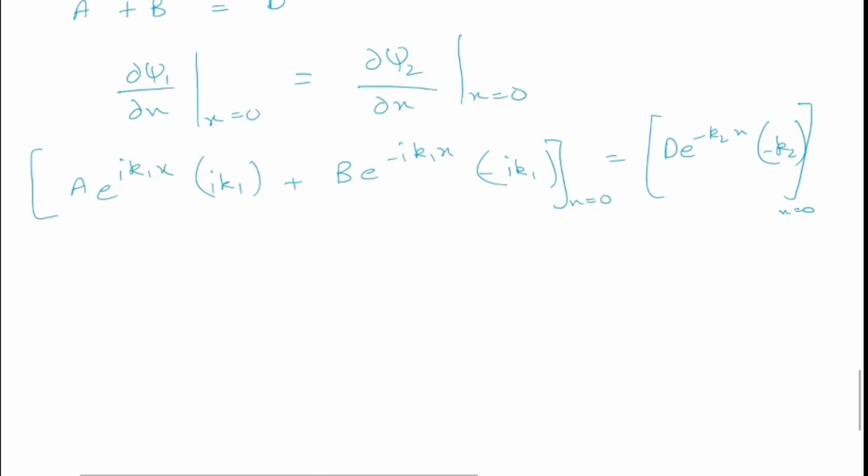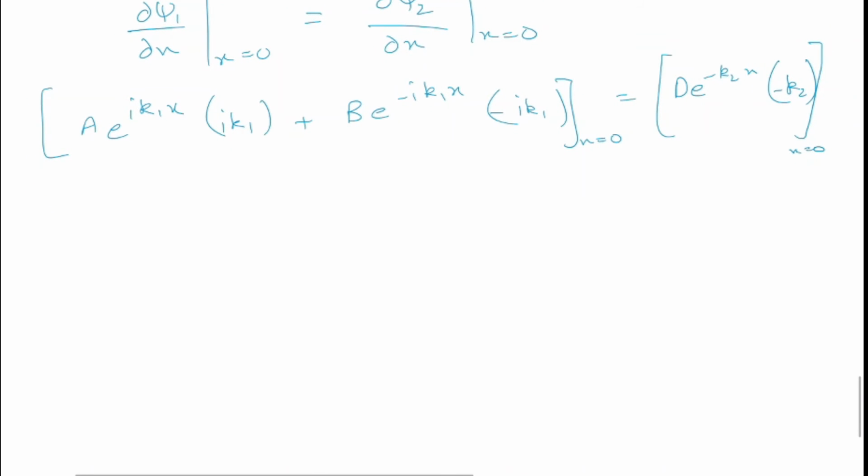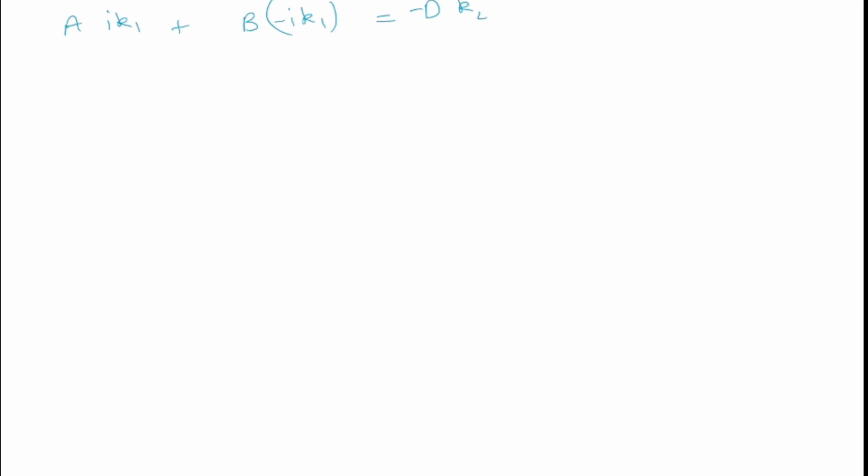So now put x equal to 0 in this expression, we get A i k1 plus B (-i k1) equal to -D k2. Now this will become i k1 (A minus B) equal to -D k2.